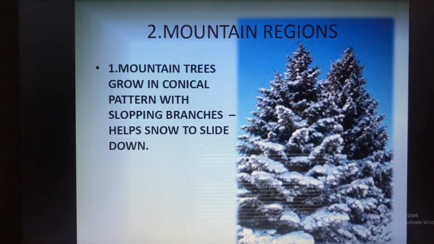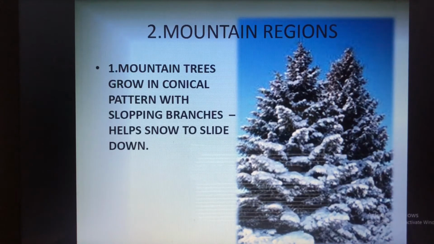Now in the mountain regions, we can see that first of all, the climate is cold and windy, and in some areas snowfall may take place in the winters. Here also there is a large variety of plants and animals living in the mountain regions.